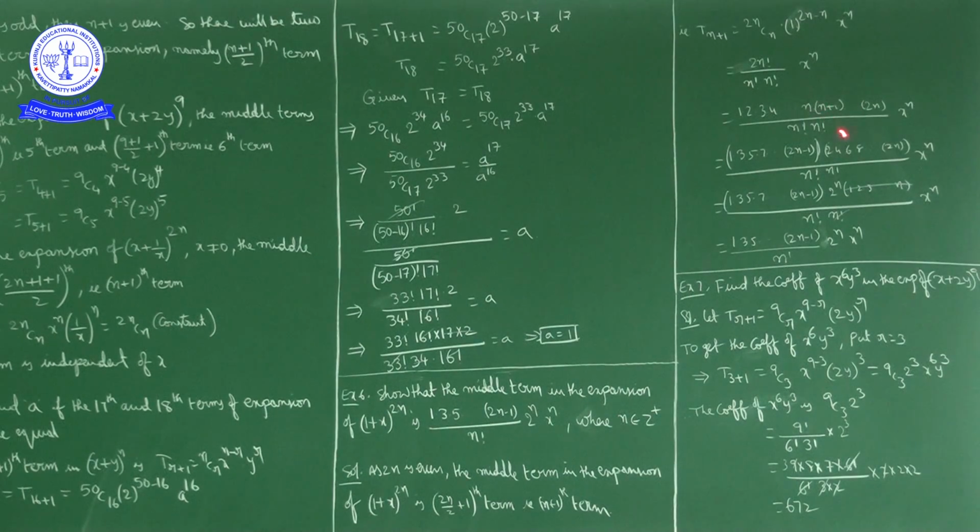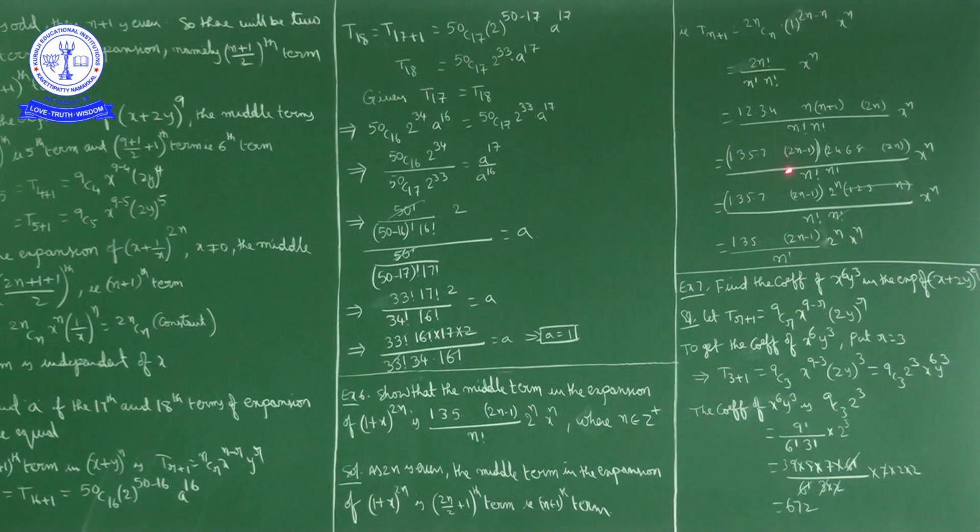Now in the even numbers bracket, 2, 4, 6, 8, 10 and so on up to 2n, each number is a multiple of 2. So from each number, if I take 2 common, how many 2's will we get? n 2's, so 2 power n into, after taking the 2 common, 1, 2, 3, 4 and so on up to n. Product of numbers from 1 to n.